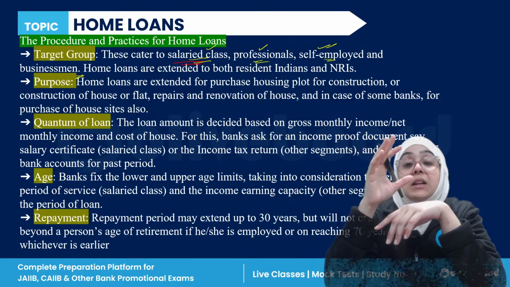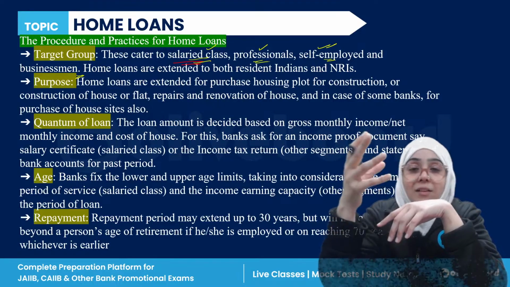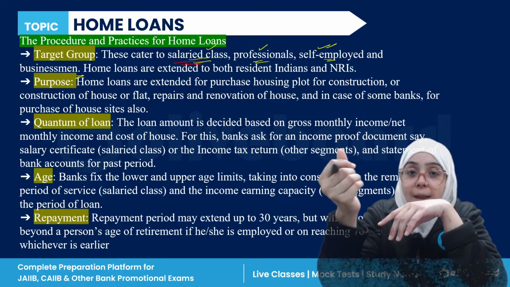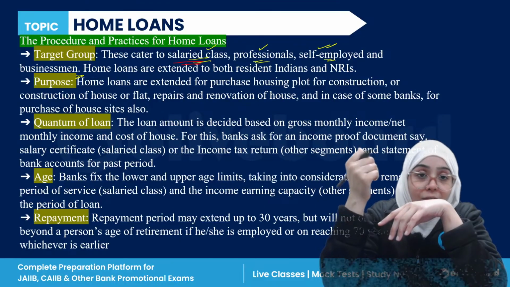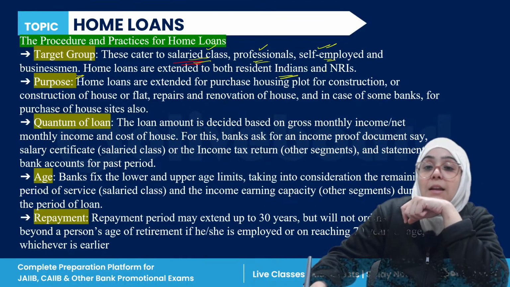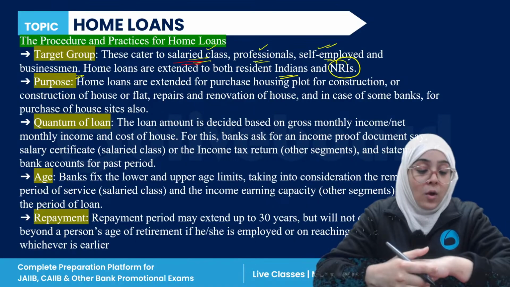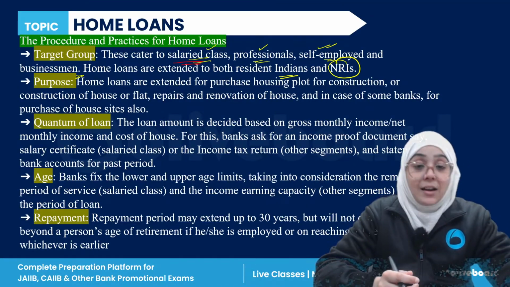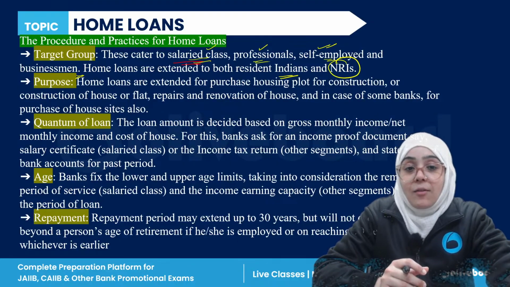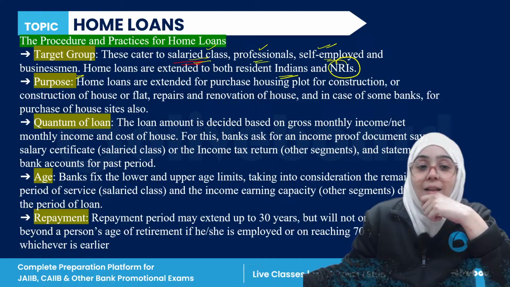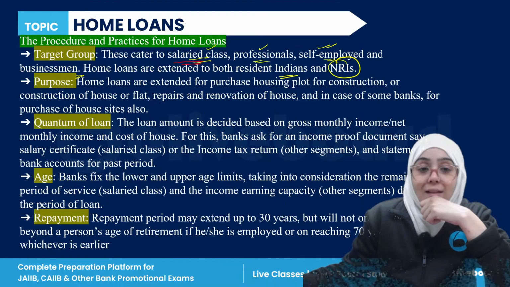So for home loan, the targeted persons are obviously those who have the ability to repay back the loan in time. The repayment period for that is fixed, right? And home loans are given to Indians also, and these are given to NRIs also. So if we're talking about the home loan, these are given to every individual, and also to the NRIs.